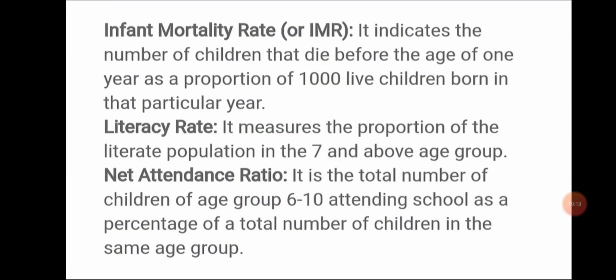students, infant mortality rate, let me tell you, indicates the number of children that die before the age of 1 year as a proportion of 1,000 live children born in that particular year. Literacy rate measures the proportion of the literate population in the 7 and above age group. Net attendance ratio is the total number of children of age group 6 to 10 attending school as a percentage of the total number of children in the same age group.